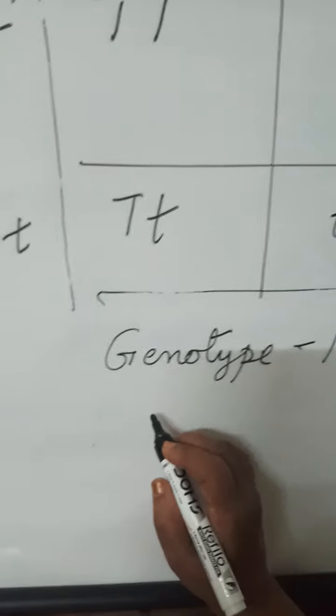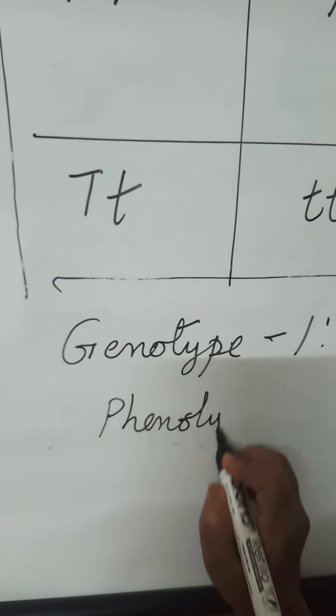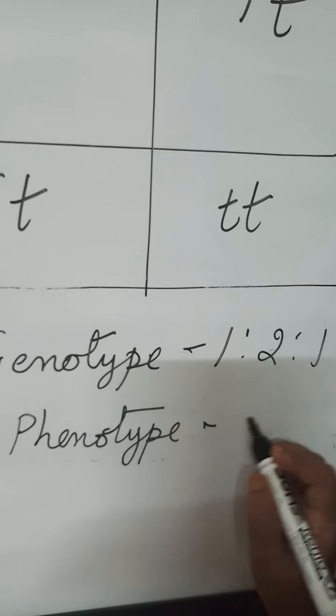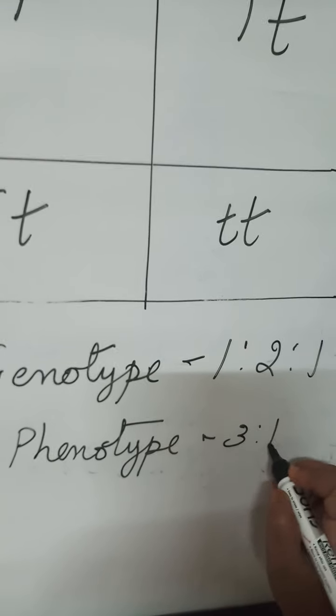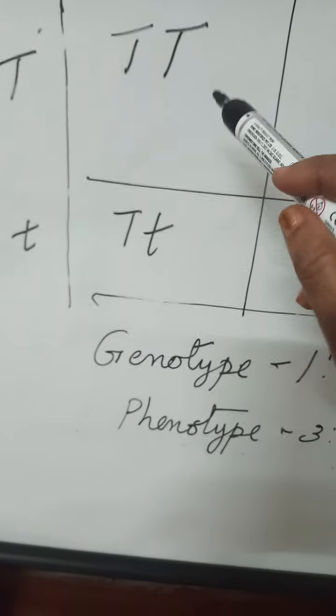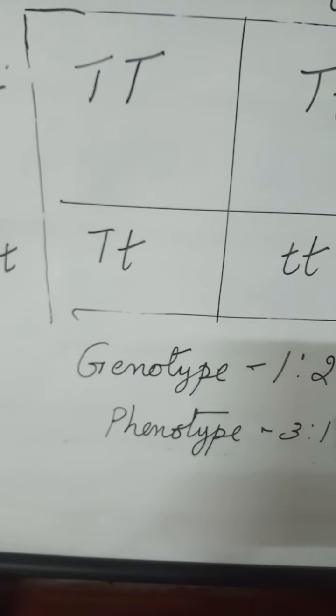Phenotypically, the ratio is 3:1, that is 3 tall externally, or expressed character is tall, and 1 dwarf is produced here.